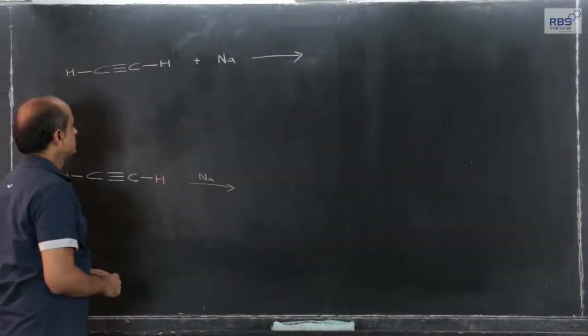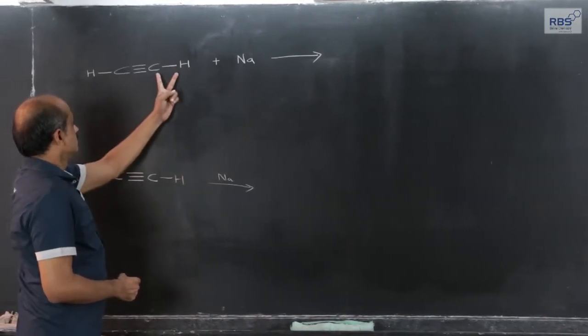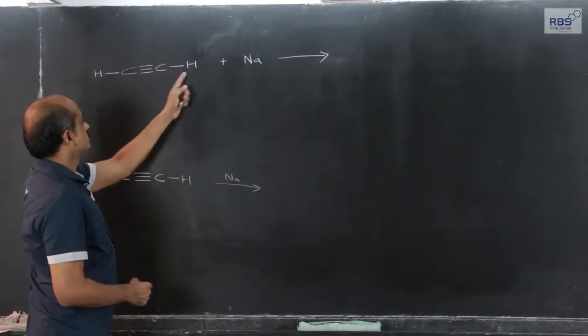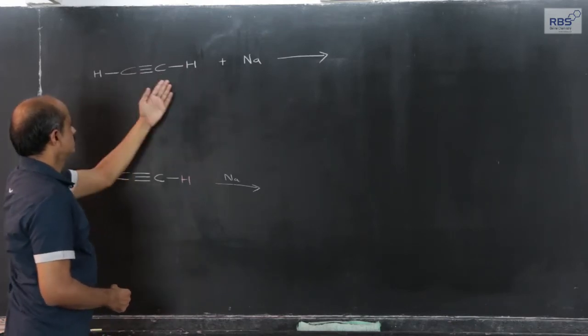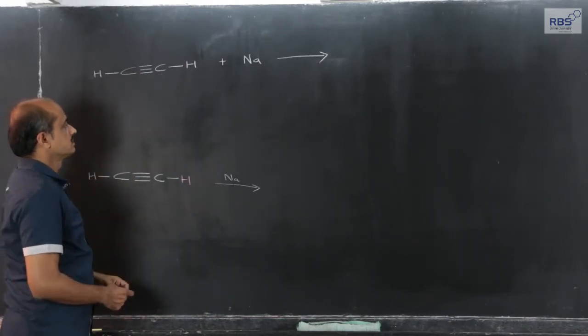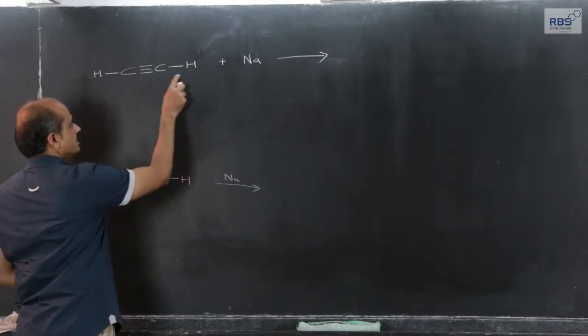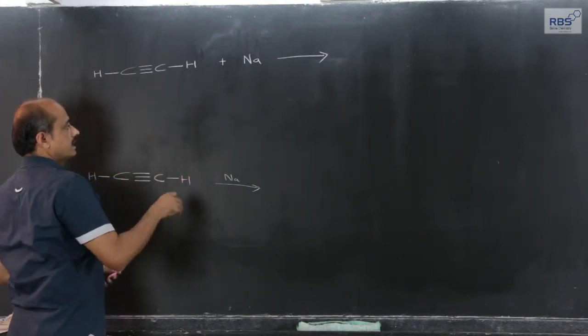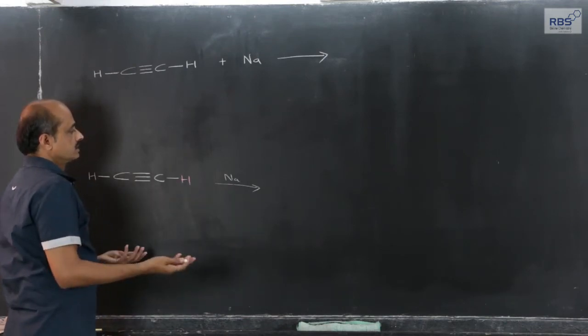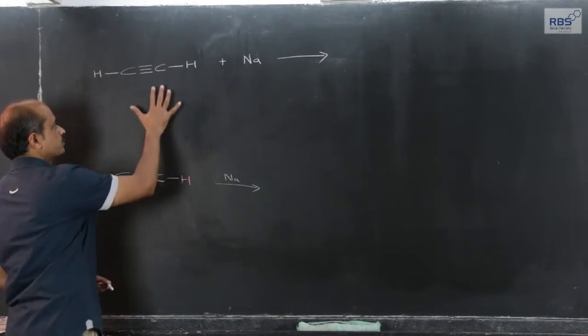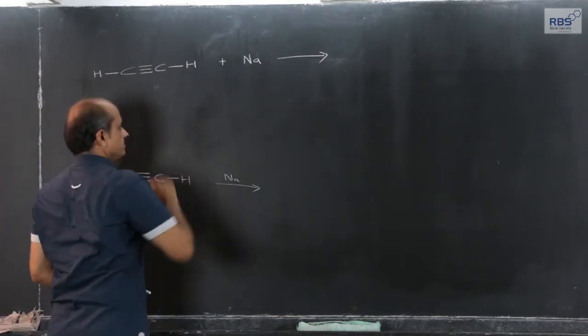Just now I have mentioned that the single covalent bond, this sigma covalent bond CH in ethyne, is more polar, and such a highly polar CH bond can get heterolytically broken with certain reagents. Let us consider a reaction of ethyne with sodium.